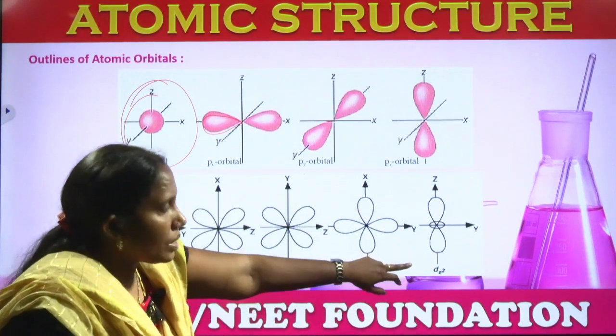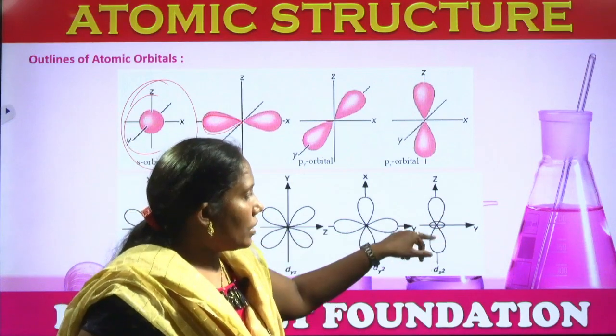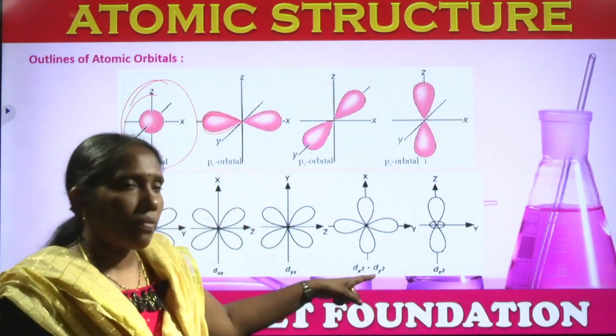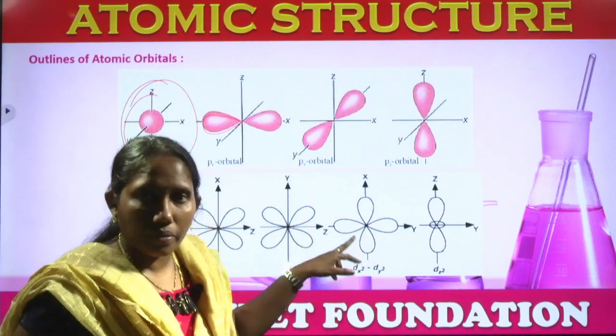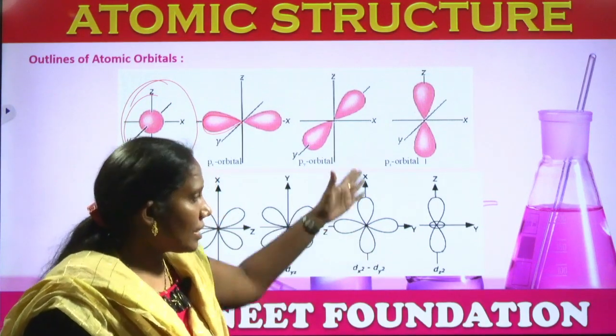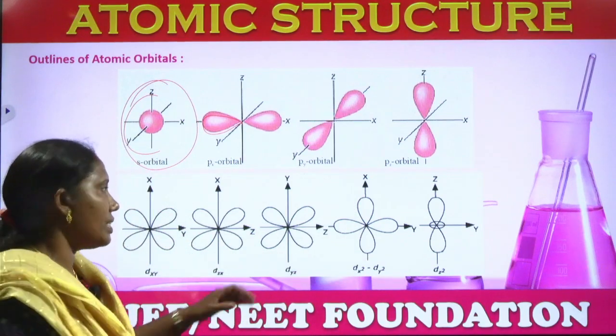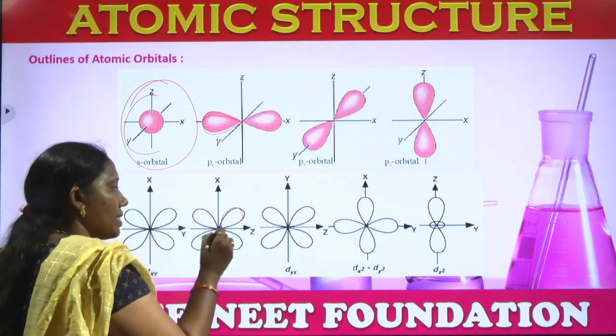See, this dz square is on one plane, whereas dx square minus y square is along the x-axis and y-axis. Whereas dxy, dyz, dzx are in between the axes.